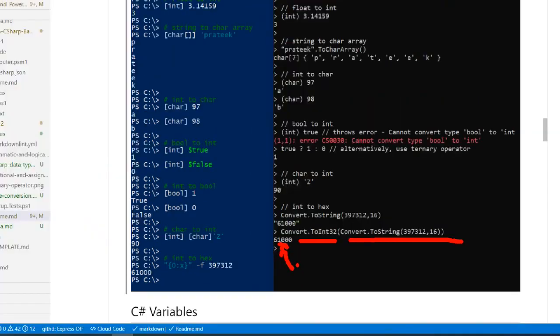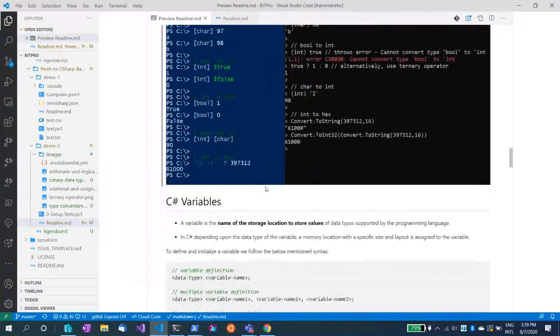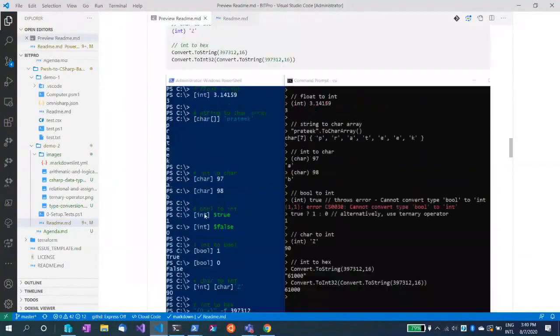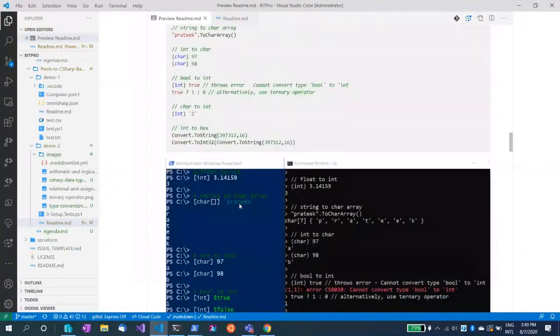All right, so this was just a quick introduction to what the type conversions are and what the various types are.